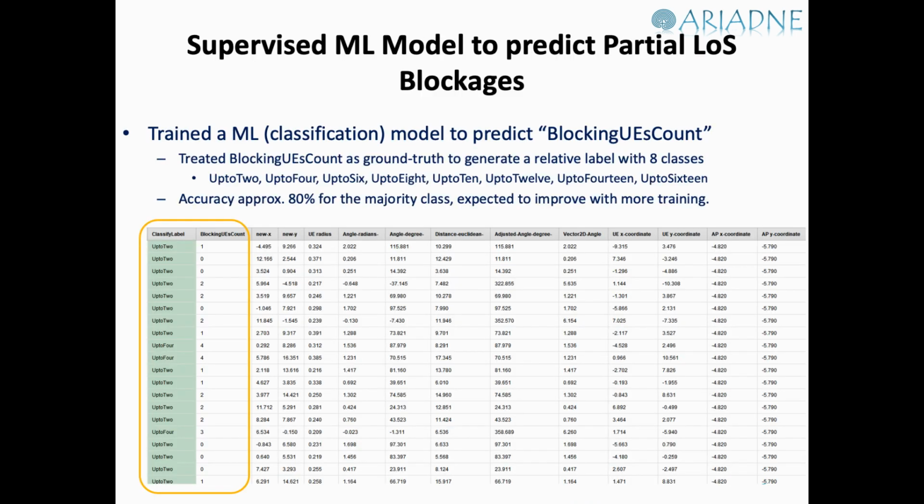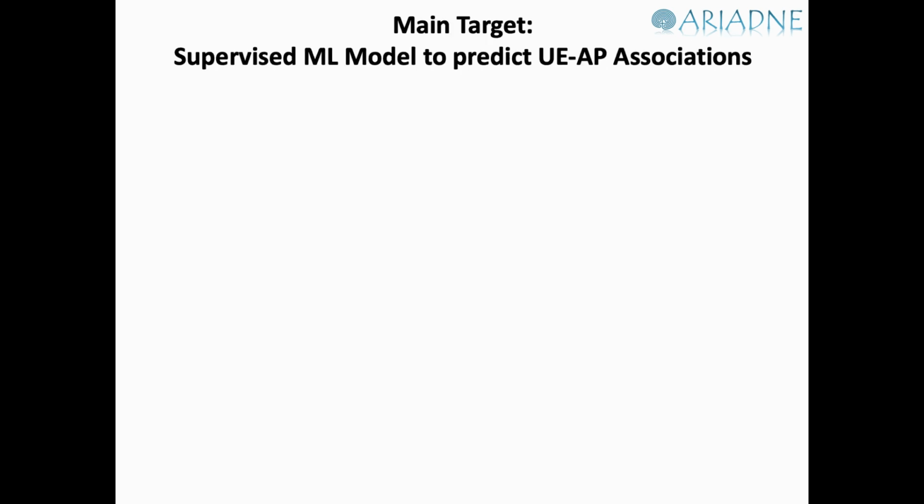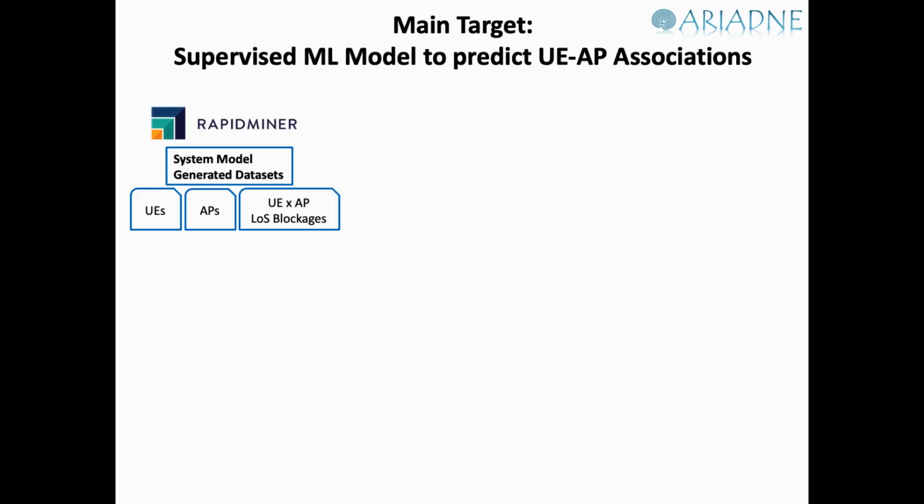We trained that result into a classifier, so into a supervised machine learning model, which performed fairly well with limited data set training that showed the pattern existed. And the green column here is able to predict the same number of blocking UEs with 80% accuracy. Now we have inducted that model also into our system model because it is efficient to compute blockages using machine learning. But the main target remains that we want to have a supervised machine learning model to predict UE and AP associations.